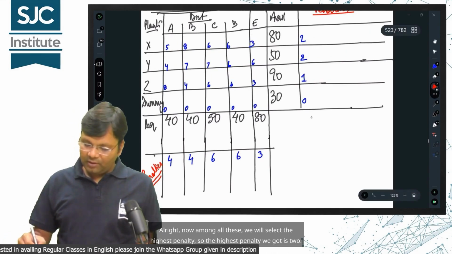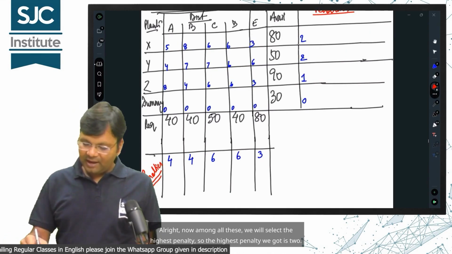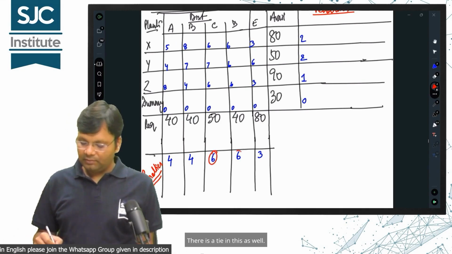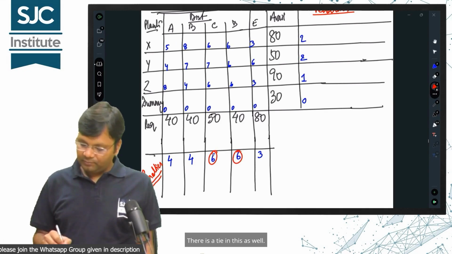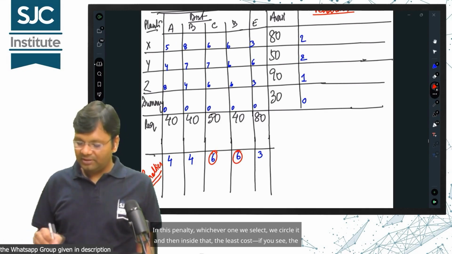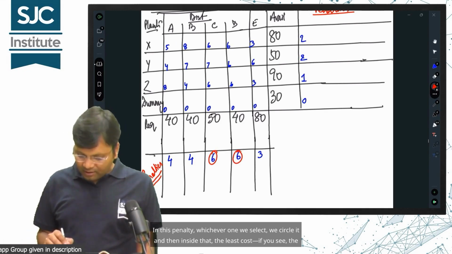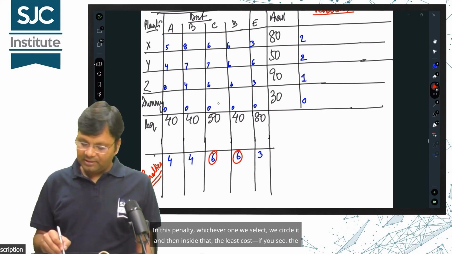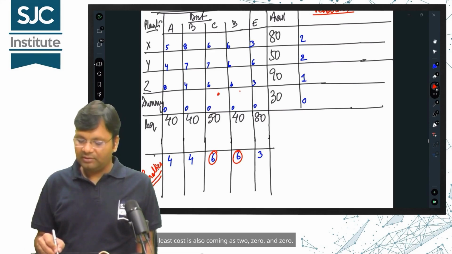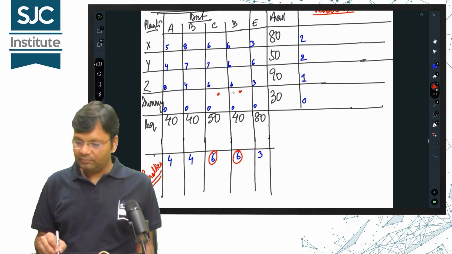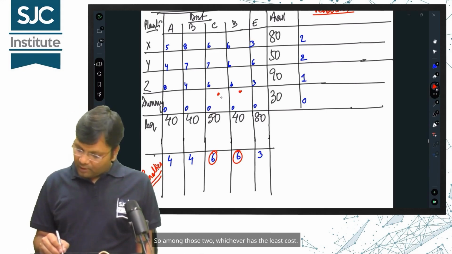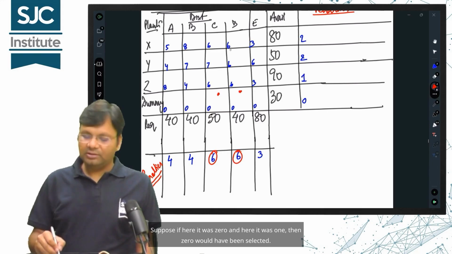Alright, now among all these, we will select the highest penalty, so the highest penalty we got is 2. There is a tie in this as well. In this penalty, whichever one we select, we circle it, and then inside that, the least cost. If you see, the least cost is also coming as 2, 0 and 0. Which one is the least cost? So among those two, whichever has the least cost.